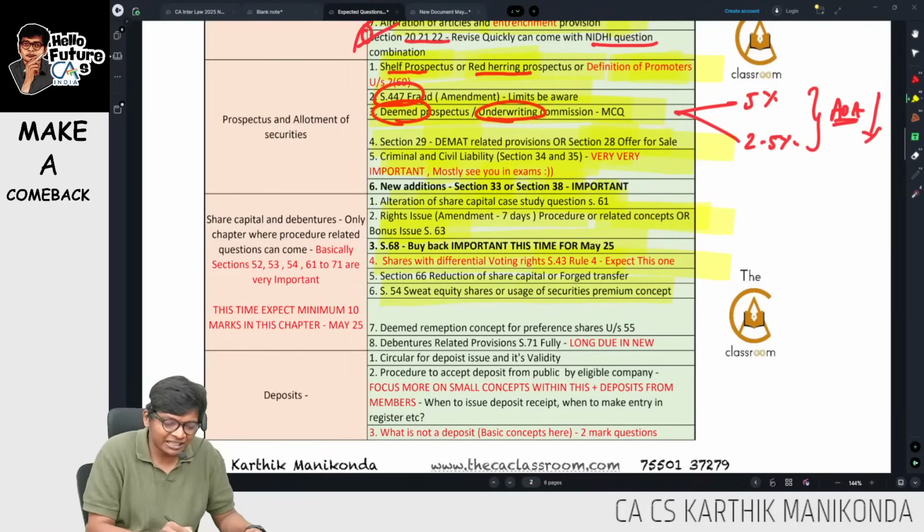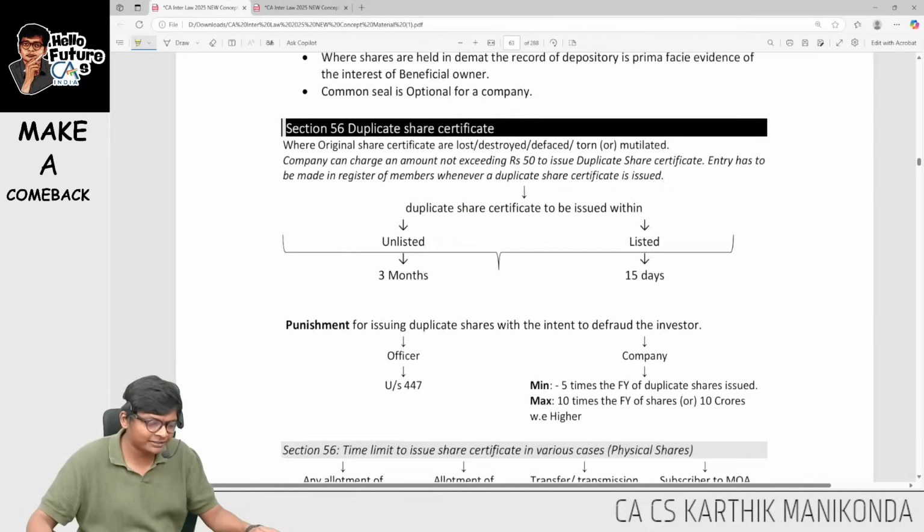Next is sweat equity shares. Let me go to the next set of sections over here.